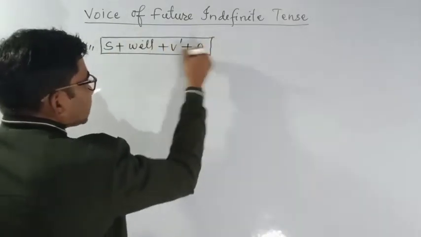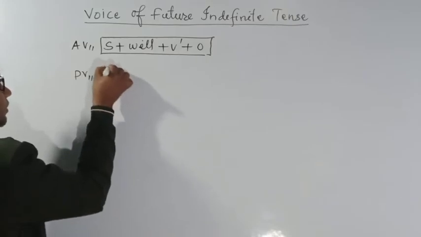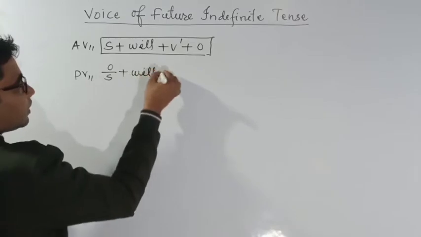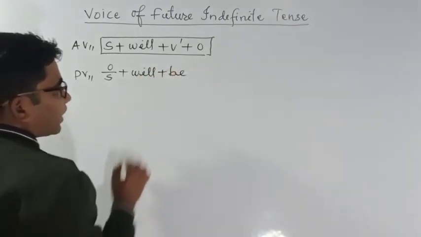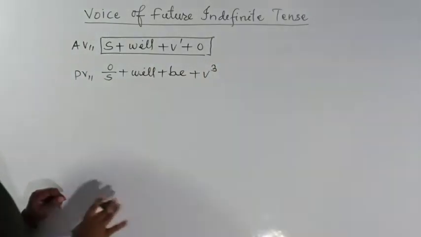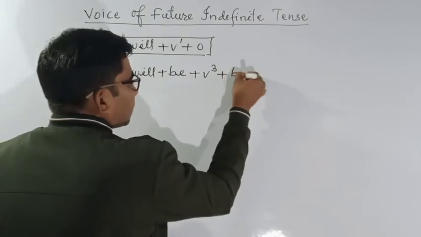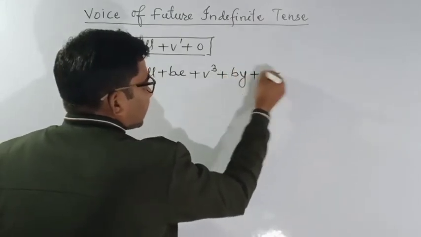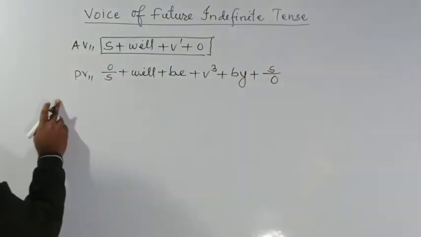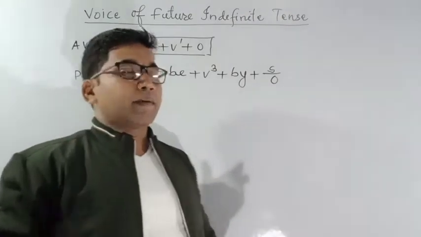So how to change it to passive? Very simple. You have to be careful. In the place of the subject, you have to write the object. After that, you have to repeat will, but don't forget you have to add be here. After then V3, and you know that V3 is compulsory in each and every passive voice. After then by is also compulsory, and in the place of the object you have to write the subject. So like that you can change active to passive. It is better to take some examples.